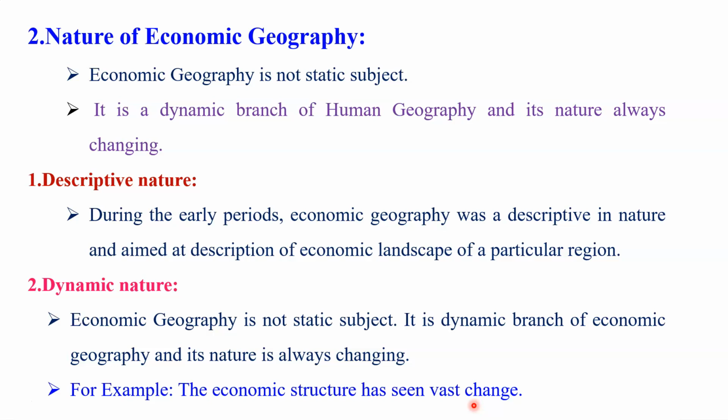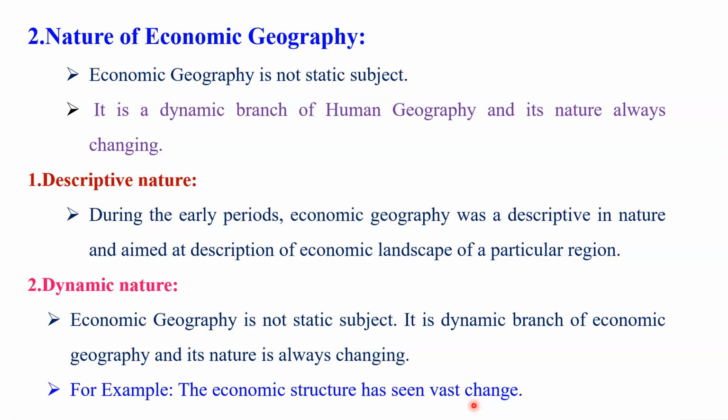For example, in the case of India, before independence the contribution of agriculture in our national income, in our Indian economy, was too much. But now you will see that the contribution of agriculture in our national income is declining every year. On the other hand, the contribution of secondary and tertiary activities, which was very little at the time of independence, has now slightly increased.